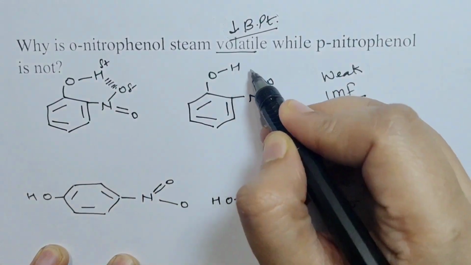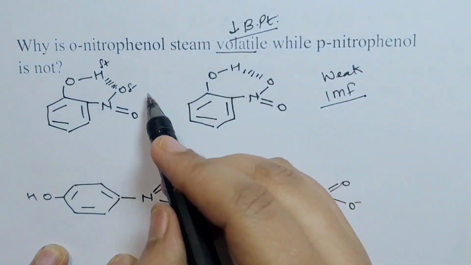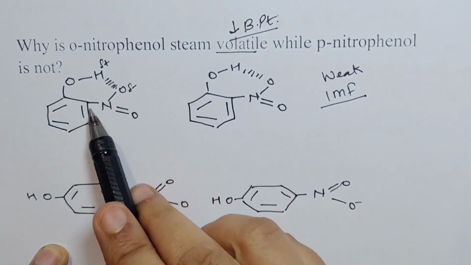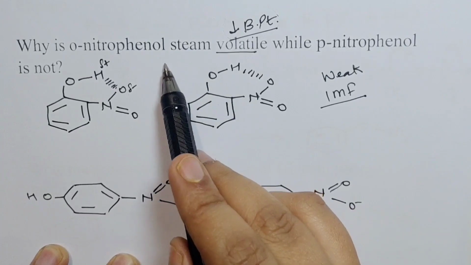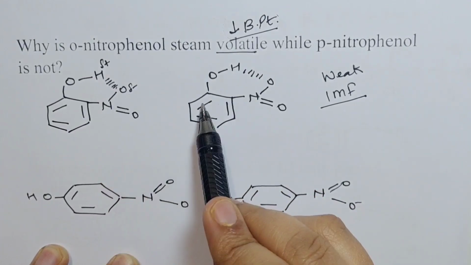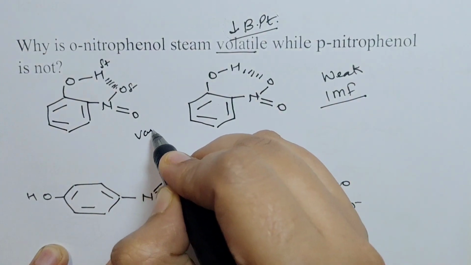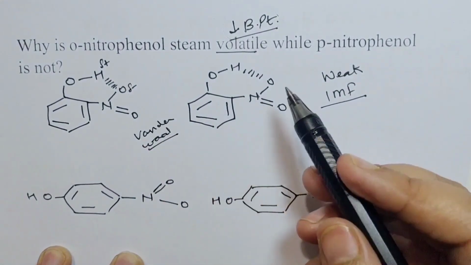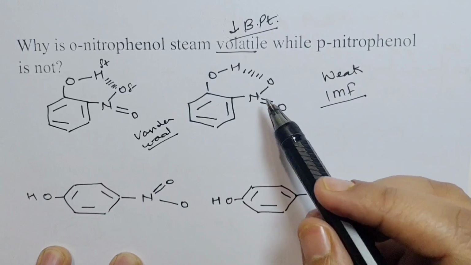When intramolecular hydrogen bond is formed, there is no possibility of intermolecular hydrogen bond. So the only interaction between these molecules would be van der Waals forces, or maybe weak dipole-dipole interaction.